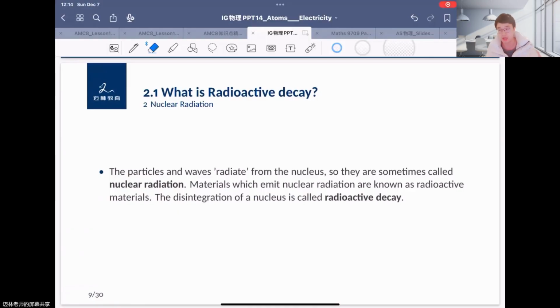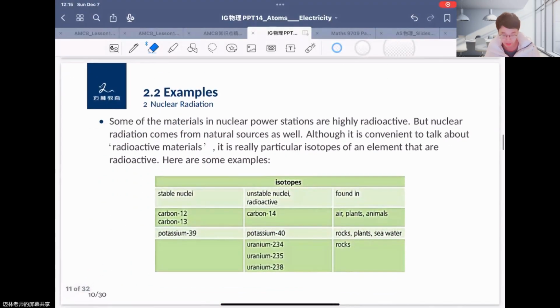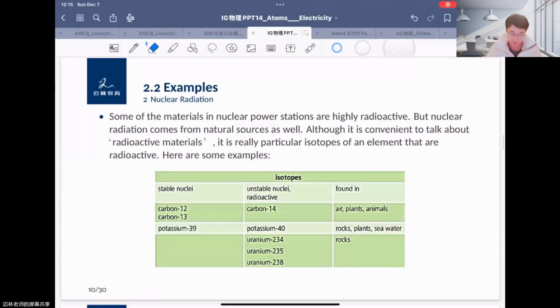That means it emits radiation. Maybe here you can find some examples. We have stable nuclei like carbon-12 and carbon-13. We said before that they are isotopes, right? They have the same number of protons, they are in the same place in the periodic table, and they can be very stable.